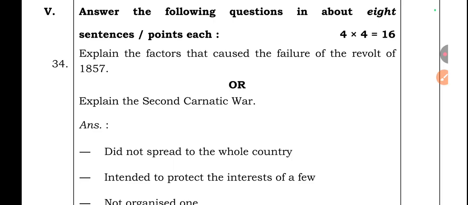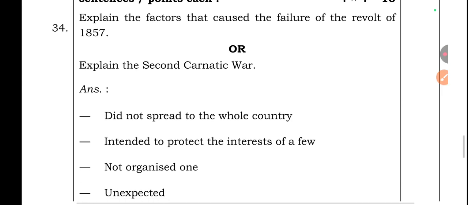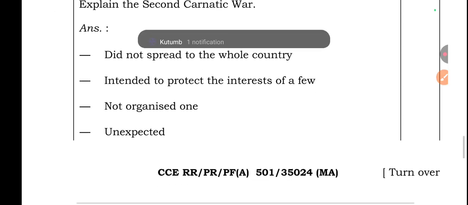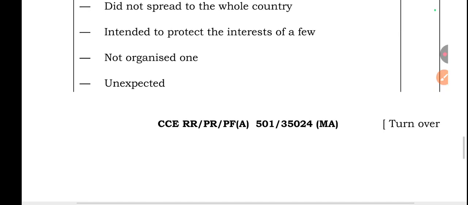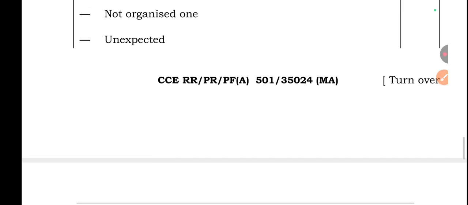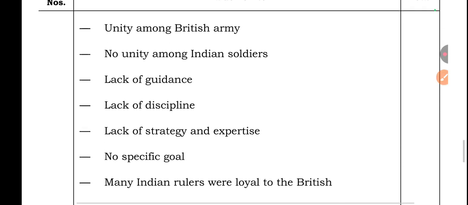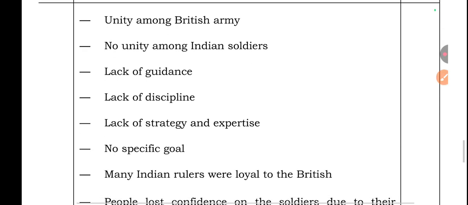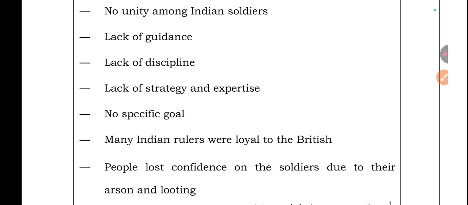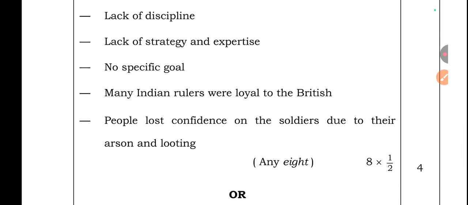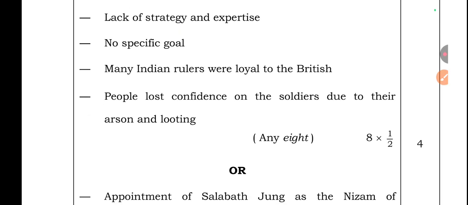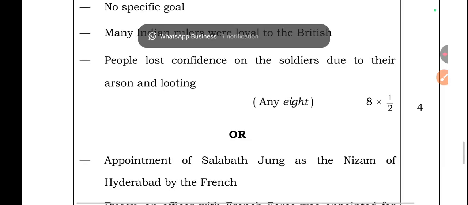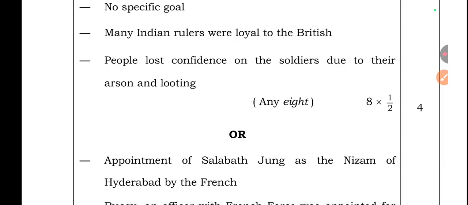34th question. Explain the factors that caused the failure of the revolt of 1857. Answer. Did not spread to the whole country, intended to protect the interest of a few, not an organized one, unexpected, unity among the British army, no unity among Indian soldiers, lack of guidance, lack of discipline, lack of strategy and expertise, no specific goal. Many Indian rulers were loyal to the British. People lost confidence in the soldiers due to their arson and looting.